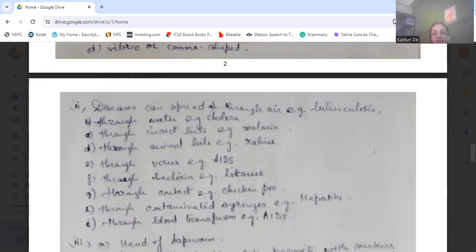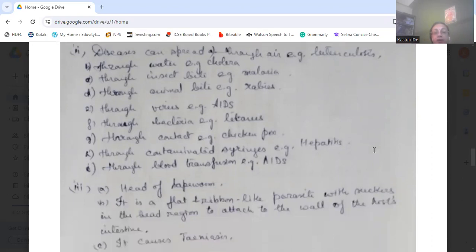Then through virus, for example AIDS. Through bacteria, for example tetanus. Then through contact, for example chicken pox. Then through contaminated syringes, an example is hepatitis. Through blood transfusion, an example is AIDS.